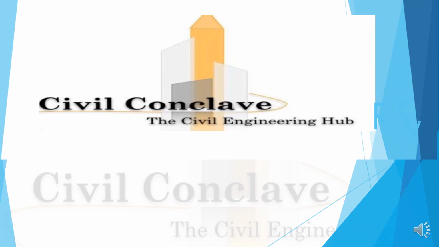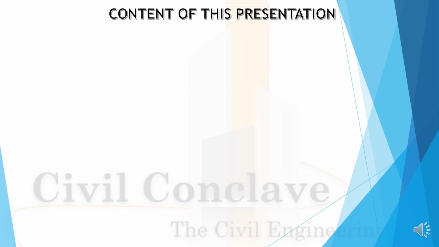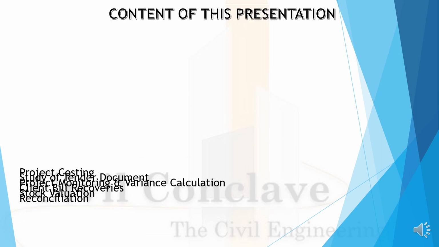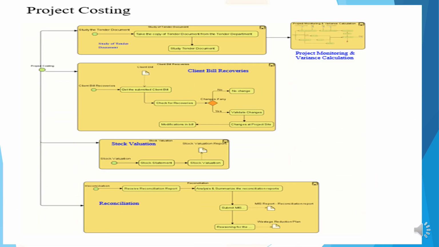Today we are going to discuss project costing standard operating procedures. The contents of this presentation are as follows: project costing, study of tender document, project monitoring, variance calculation, client bill recoveries, stock valuation, and reconciliation. The project costing format is as it is, which I'll explain as and when the headings come up.